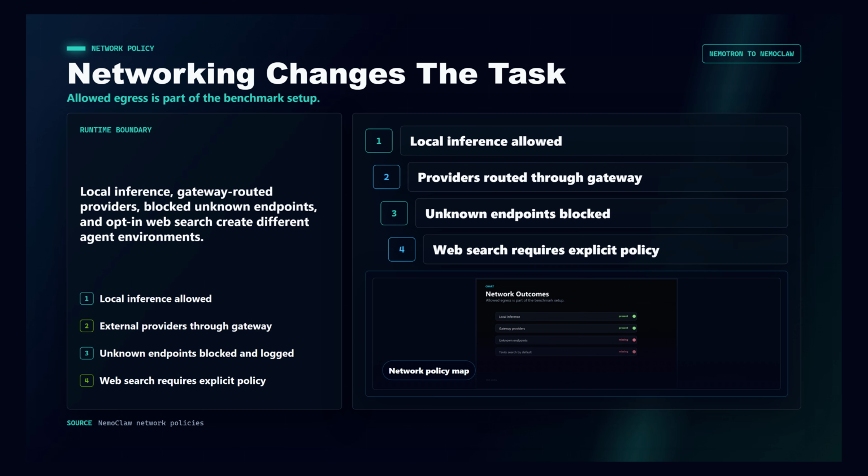Networking is another quiet source of benchmark drift. NemoClaw's baseline policy allows local inference, while external providers route through the OpenShell gateway. Unknown endpoints are blocked, logged, and shown for approval. Web search through Tavily is not magically available inside Deep Agents code either. It needs explicit egress policy and credential registration. A sandbox without network access is a different agent than a sandbox with package installs, search, GitHub, and telemetry.